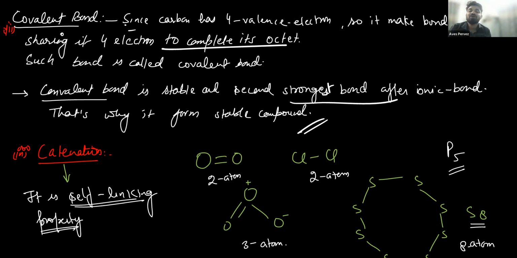So it is not an easy task, because carbon makes bonds by sharing of electrons, and that is a covalent bond. Since carbon has 4 electrons in its outer shell, it can neither gain 4 electrons, because for that a powerful nucleus is required to hold them, since it has only 6 protons.